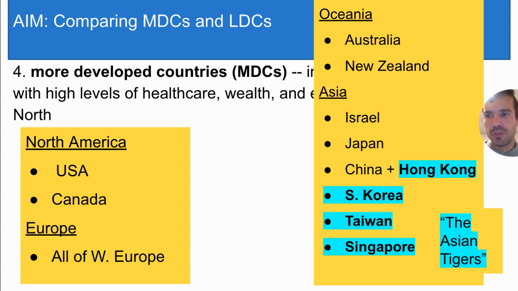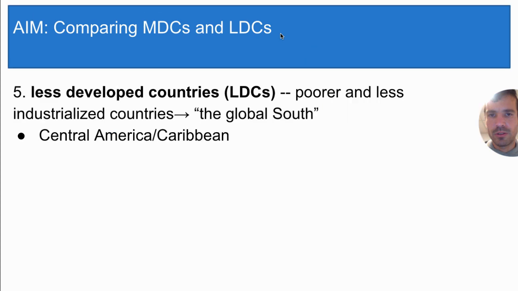So those are the more developed countries, also called the Global North. Now let's look at the less developed countries, also called the Global South. These are poorer and less industrialized countries. Again, there is no concrete criteria for being a less developed country, but here is my list. I'm going to start with all the countries in Central America and the Caribbean. That includes Mexico, Nicaragua, Haiti, and many others.